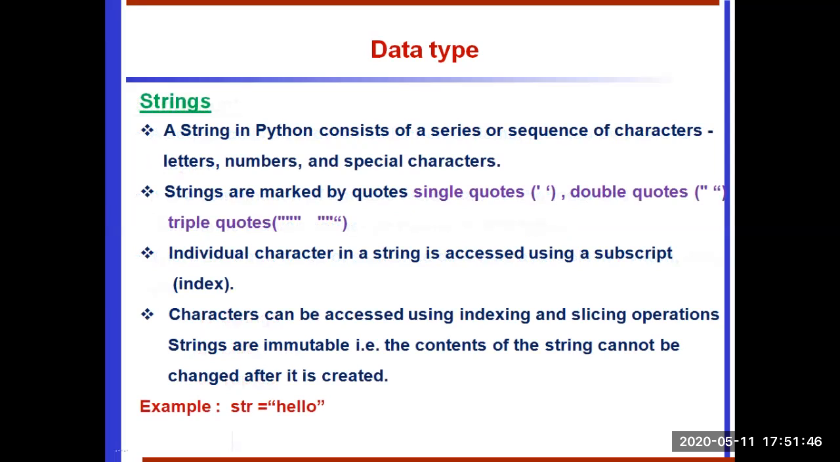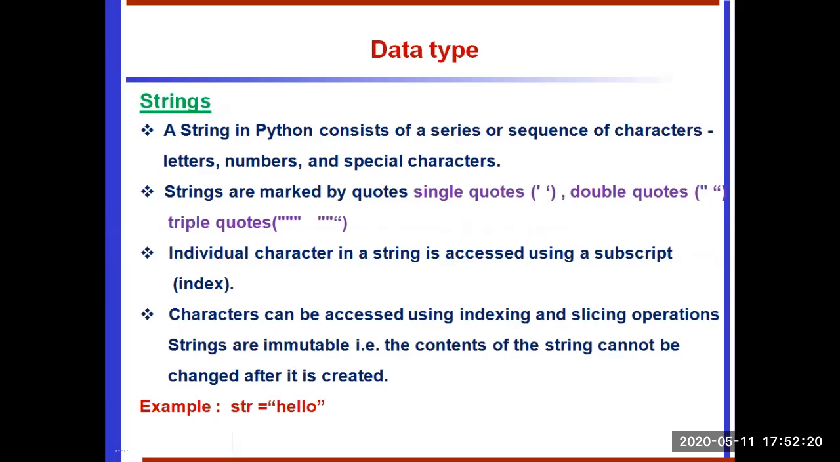Strings. It's coming under sequence data type. A string in Python consists of a series or sequence of characters, letters, numbers and special characters. The strings are marked by quotes: single quotes, double quotes, triple quotes. The 3 quotes are accepted in Python. The individual character in a string is accessed using a subscript, that is called indexing. So every memory location is called an index. The characters can be accessed using indexing and slicing operations.